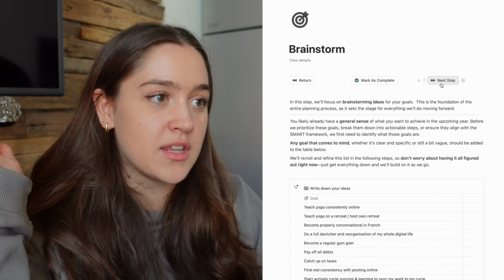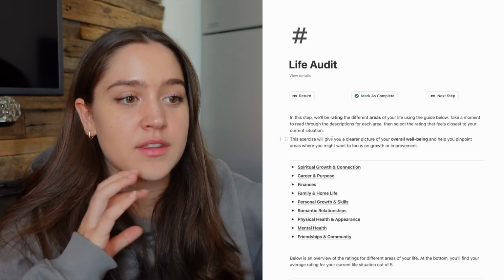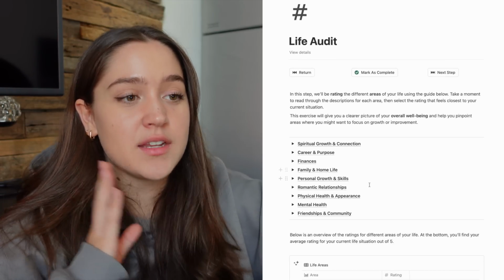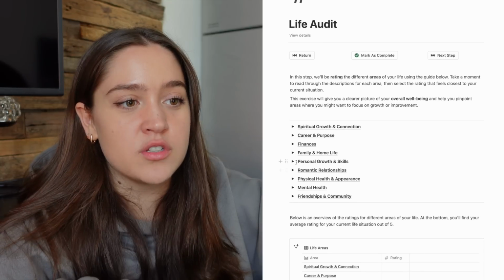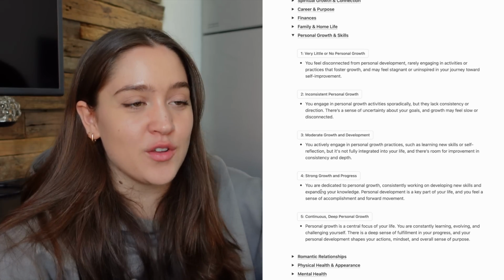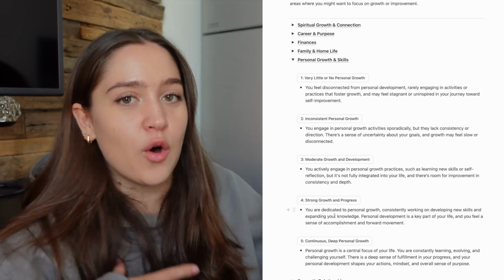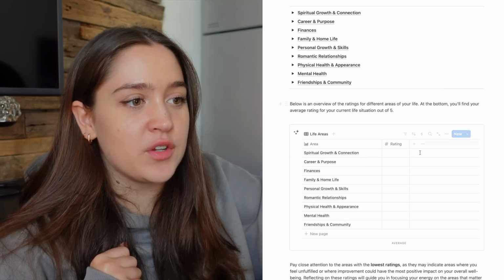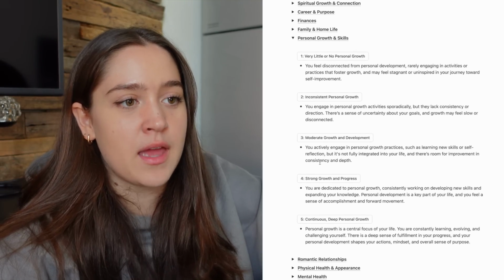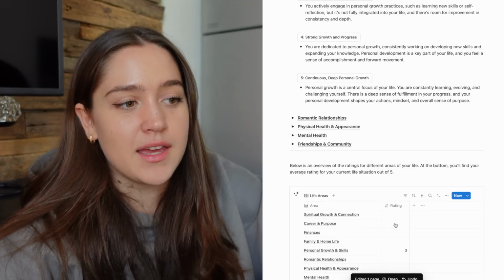So, moving on to the next step, we have our life audit. For the life audit, we're going to be looking at the different areas of your life individually. So I have broken this down into 9 different areas of your life, and basically what you're going to do is open up each one and rate your life in that area on a scale of 1 to 5. There's a little guide here to help you figure out which one you're at, and down here we have a table, and automatically as you're voting, for example, let's say I click 3 on personal growth and skills, it's going to automatically update in that table.